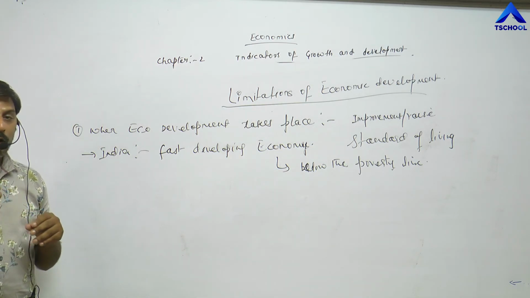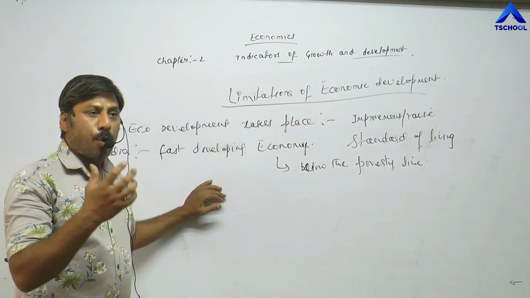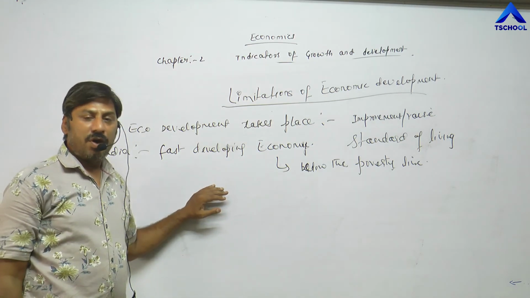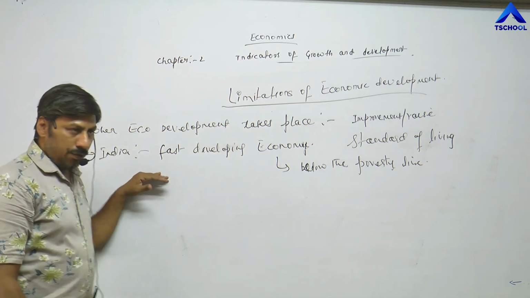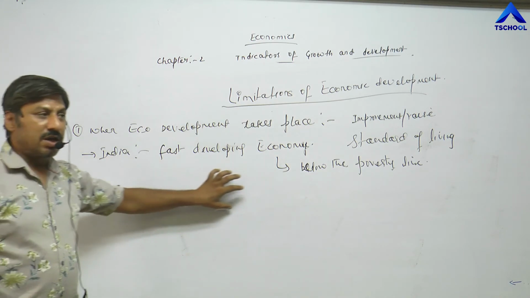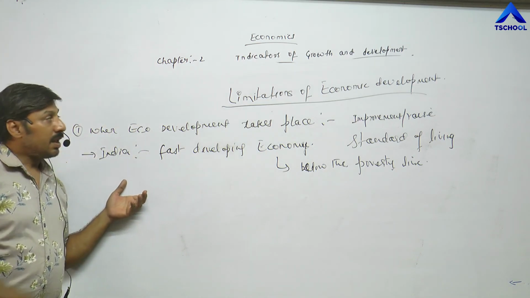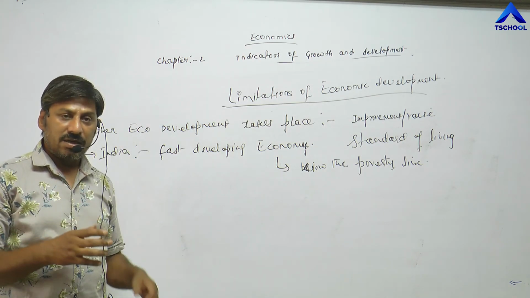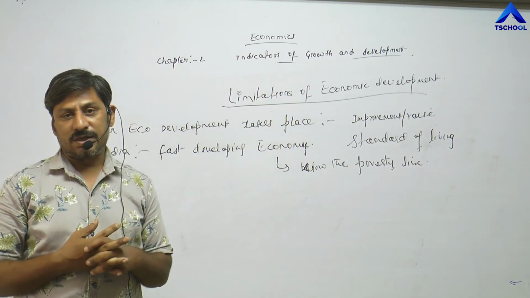Because due to economic development, various types of positive changes take place in that economy. For example, the structure of national income changes. First, the contribution of the agricultural sector in national income reduces. On the other hand, the contribution of the industrial sector and service sector increases. As a result, disguised unemployment or hidden unemployment also reduces.